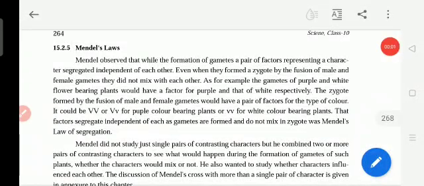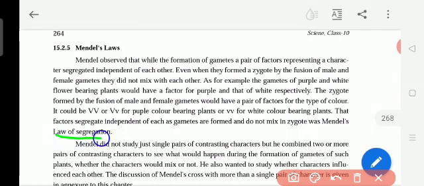Students, here we learn about Mendel's laws, especially the law of segregation. The basics of DNA, chromosomes and genes you will be learning in the 14th lesson. So we study the law of segregation.